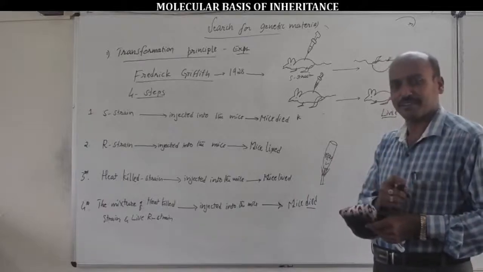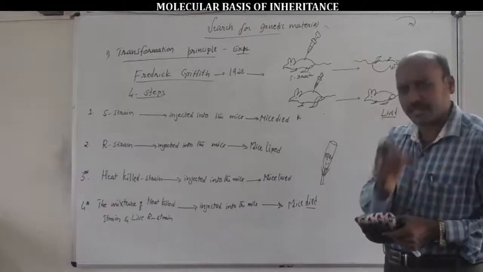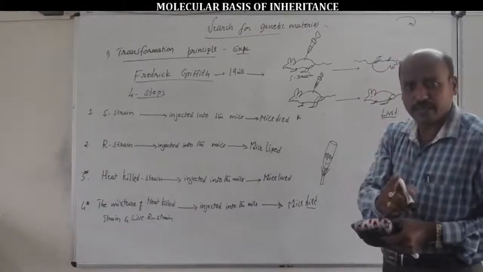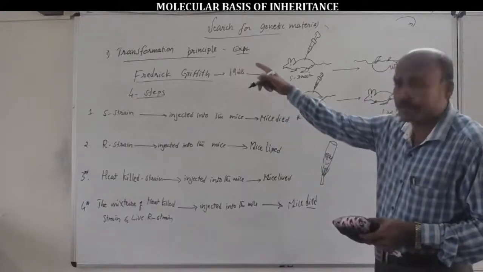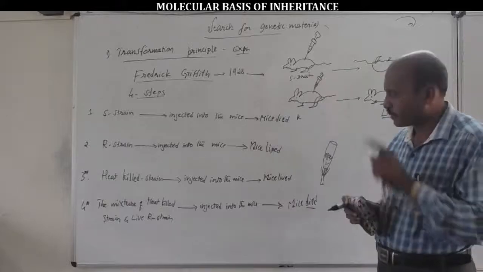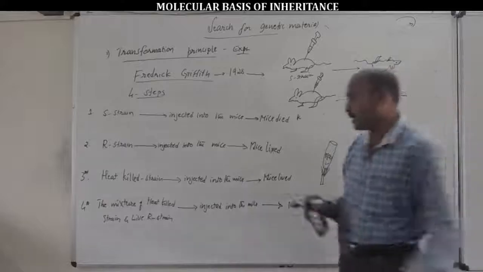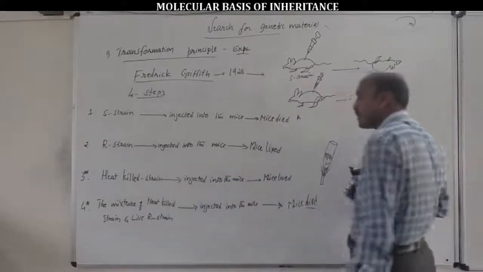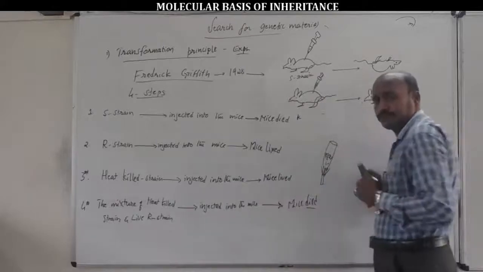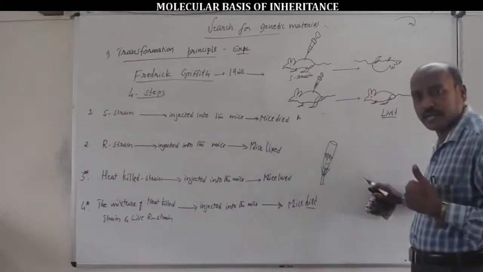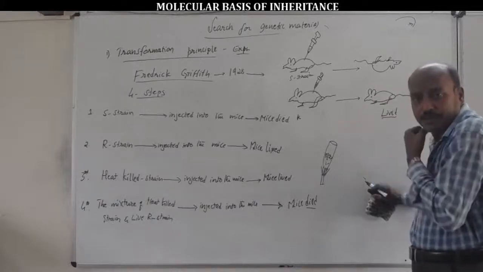The pneumonia fever caused by bacterial cells. That is a very peculiar explanation, the only important concept for our transformation principle experiment. So, in the fourth step, some wonderful explanation: the mixture of heat killed S-strain bacteria and R-strain bacteria injected into the mice leads to death. That is the fourth step of the Griffith experiment.